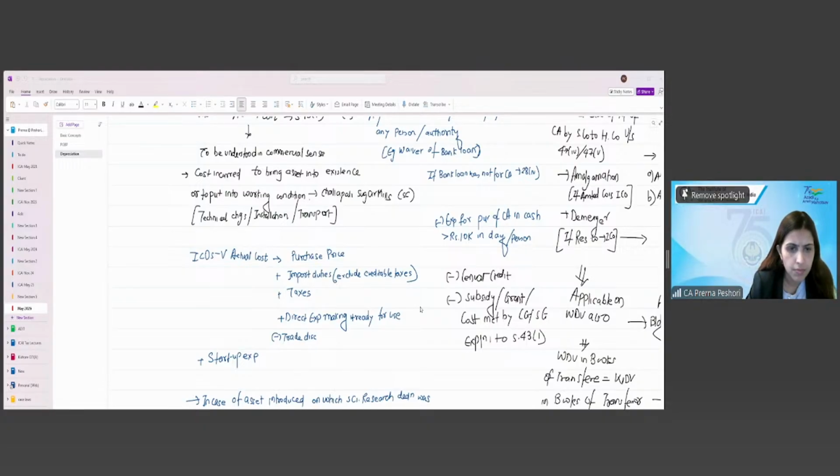Capitalization: then we have gone through ICDS 9, capitalization of interest. If the borrowing is for a specified qualifying asset, then capitalize the borrowing cost, starting from the date of the borrowing and ending when it is put to use. If it is from general borrowings, then we use interest multiplied by the average cost of the qualifying asset divided by the average cost of the total assets, and we start from where the funds were utilized till the asset was put to use.